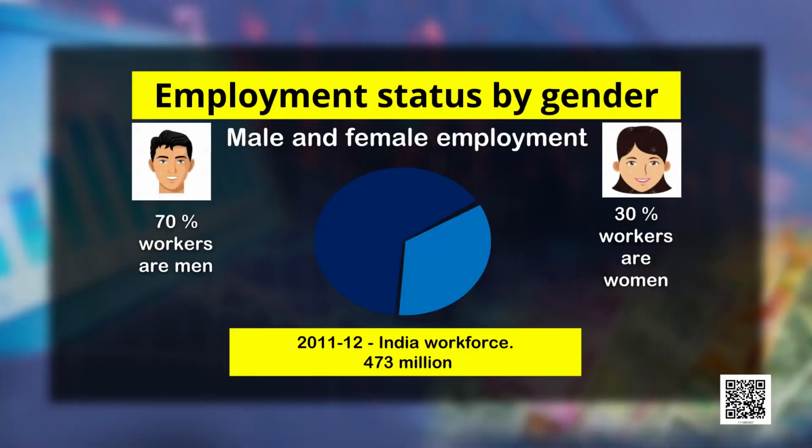Similarly, on the basis of gender, the workforce is divided into males and females. 70% of the workforce is contributed or dominated by males, and 30% of the total workforce is females. That is, of the total workforce only 30% are females. So, there is a gender gap in the employment pattern of India.